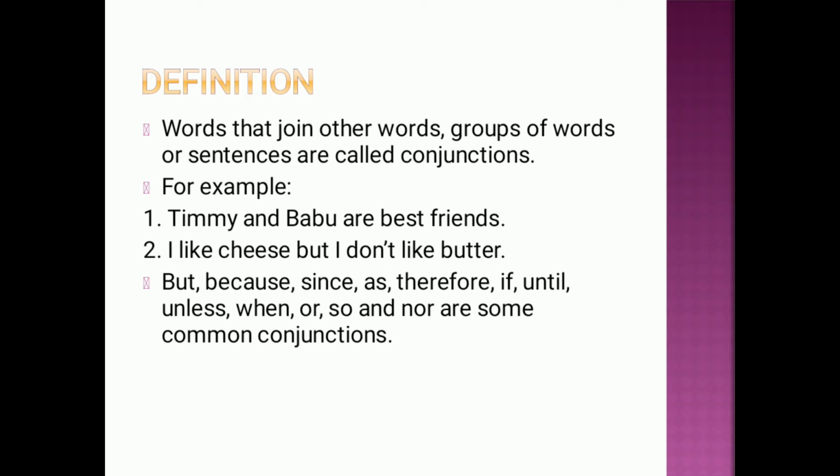I like cheese, but I do not like butter. Two eatables are there, one is cheese and the other one is butter. To combine these two sentences, one sentence is I like cheese and the other sentence is I do not like butter. To join these two sentences, but is used here. So but is also a conjunction. Various conjunctions are there, like but, because, since, as, therefore, if, until, unless, when, so, or, nor, etc. These are the common conjunctions that are used regularly.